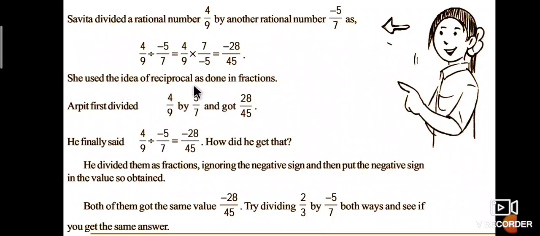She used the idea of the reciprocal as done in fractions. First, 4 by 9 into 5 by 7 gives 28 divided by 63 by cross multiplication. We said that 4 by 9 divided by minus 5 by 7 is equal to minus 28 divided by 45. How did she get that? She divided the same fractions, ignored the negative sign, and then put the negative sign in the answer. Both have the same value, minus 28 by 45, so you see your answers are the same.